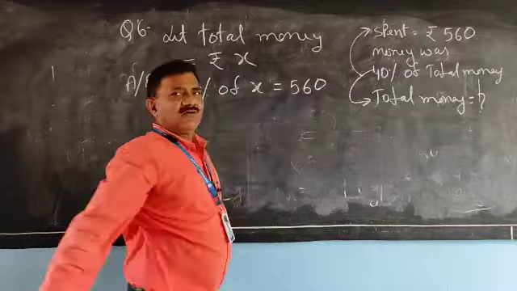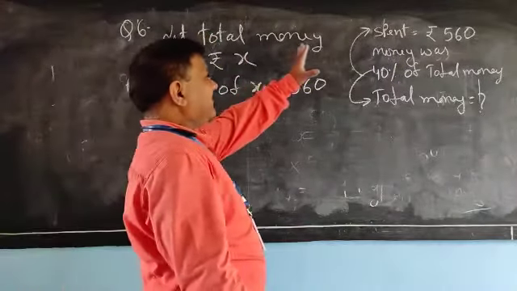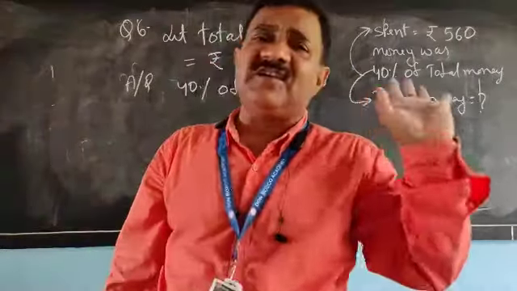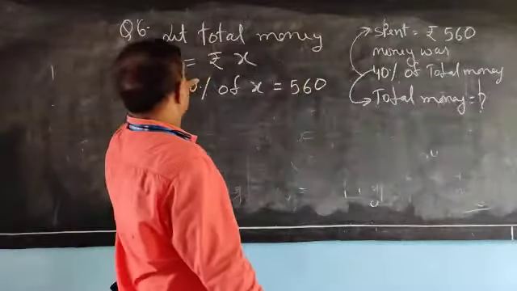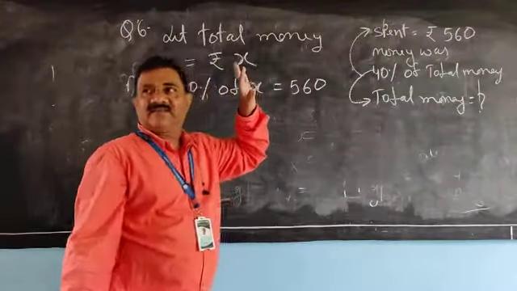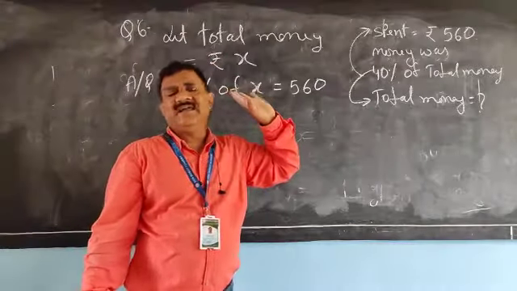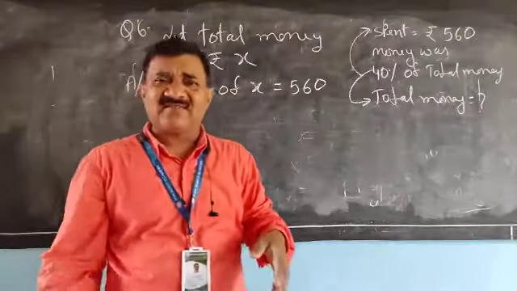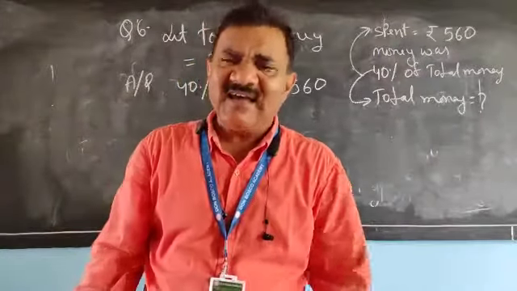Once more, you spent 560 rupees, and that is 40% of the total money, and you have to find the total money. Total money we considered x, and 40% of x is 560 rupees. So let us find the value of x. The value of x will be the total money, and that will be the answer.